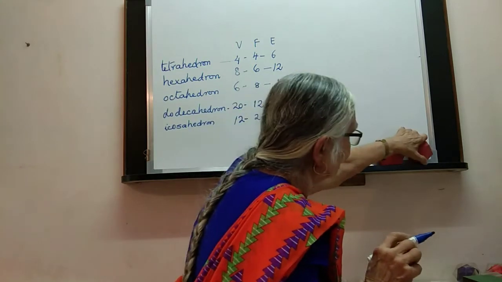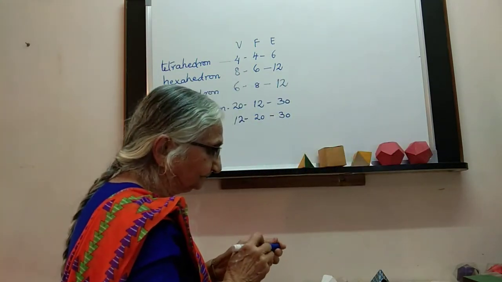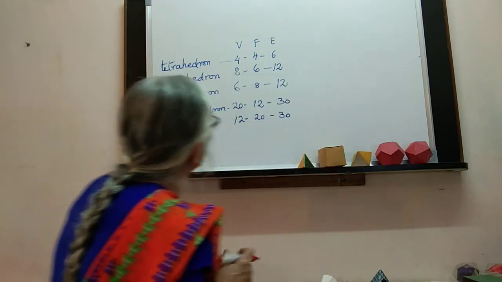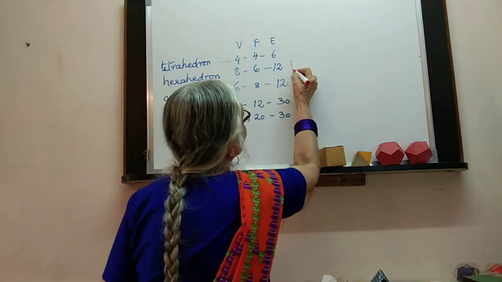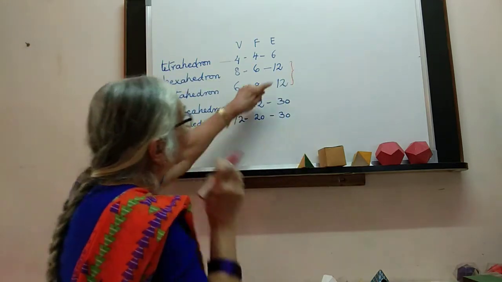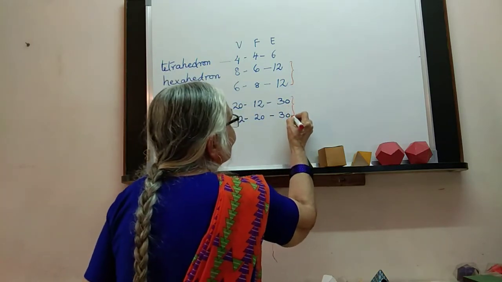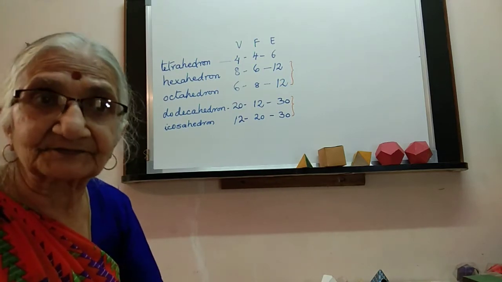Okay, so the counting part is over, and now some observations. Do you observe that this is 12 and this is 12? Similarly, this is 30 and this is 30. But that's not enough.